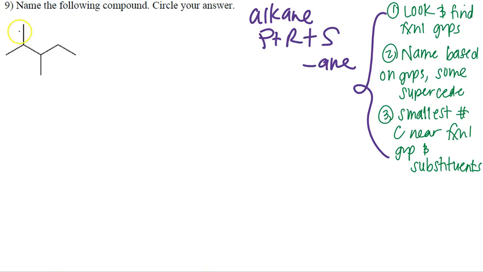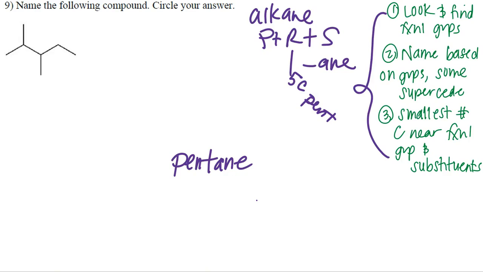Let's get to counting. So we have 1, 2, 3, 4. Can we get more than that? Let's try. 1, 2, 3, 4, 5. So it looks like it's going to be 5 carbons. Okay? 5 carbons is going to be pent. Automatically for this name, we know we're going to have pentane, period. There's no location you need for pentane or anything like that.